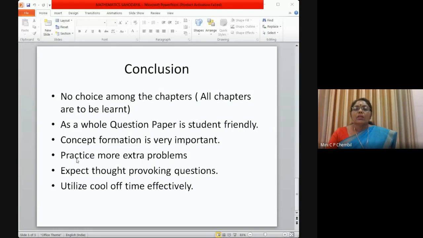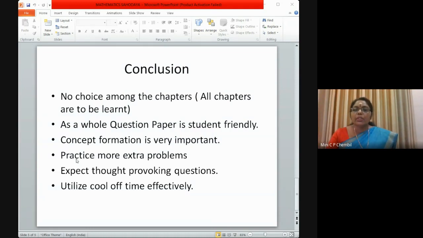Now I think we have covered all the questions given in the sample paper for mathematics 041 and applied mathematics 241. Now I'll outline the important points that are to be taken care of. First of all, a well organized, systematic study is required from students. There is no choice among the chapters; all the chapters are to be learned.